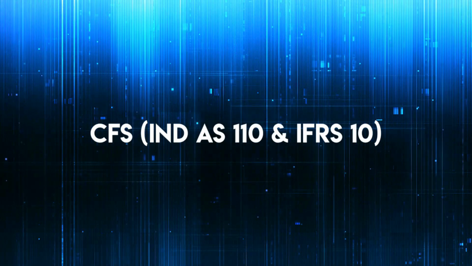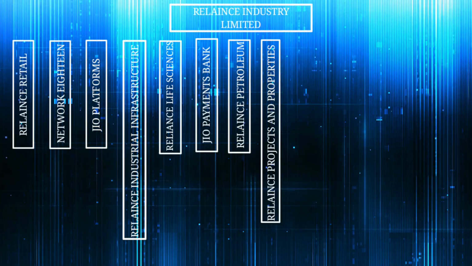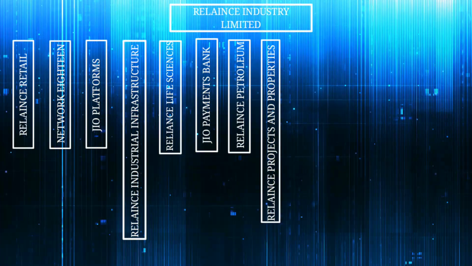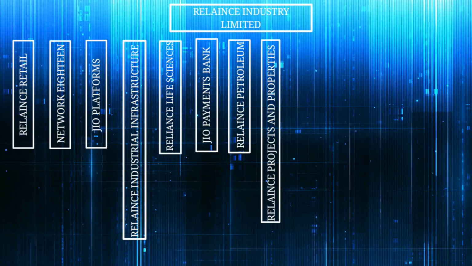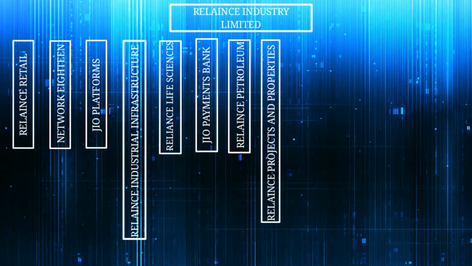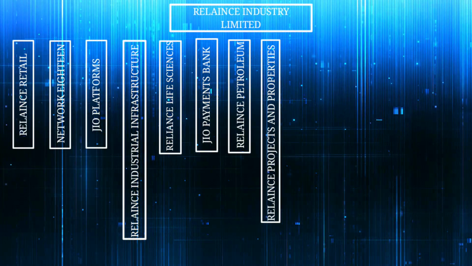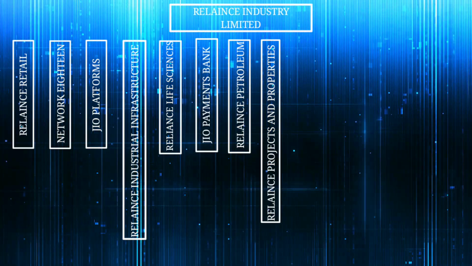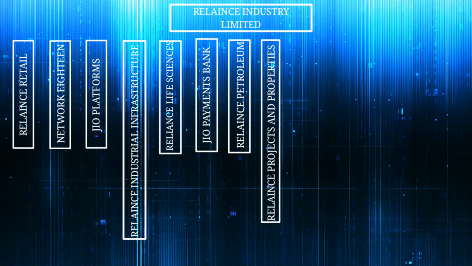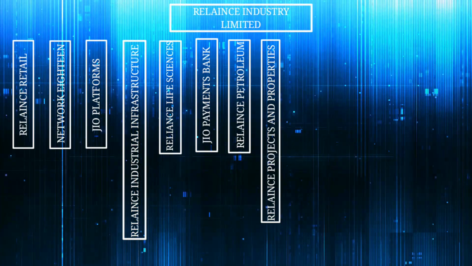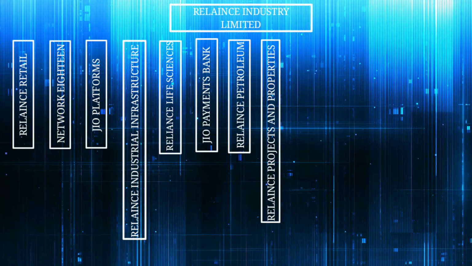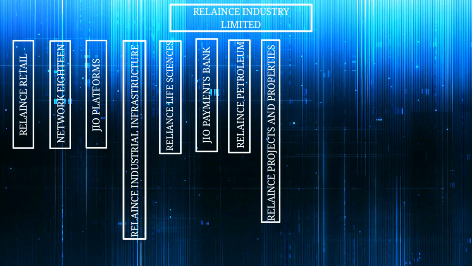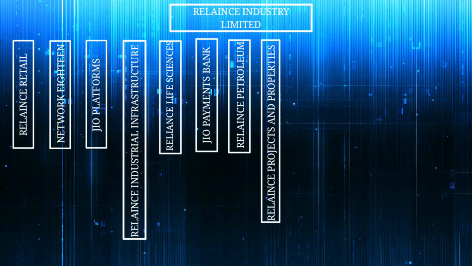So here we are going to take an example of Reliance Industries Limited, okay? So here we have Reliance Retail, Network 18, Jio Platforms, Reliance Industrial Infrastructure, Reliance Life Sciences, Jio Payments Bank, Reliance Petroleum and Reliance Projects and Property, all these things. So here Reliance Retail is a subsidiary of Reliance. Network 18 is a subsidiary of Reliance. But at the same time, they are separate entities, not amalgamated, okay? They have their own separate financial statements. So their own separate financial statement is also called standalone financial statement.